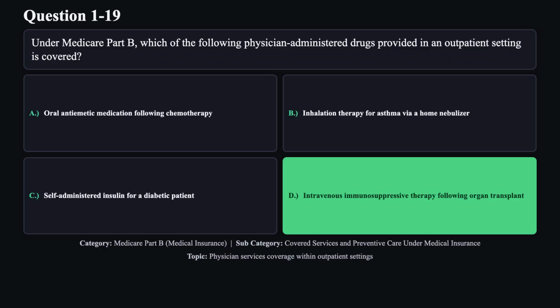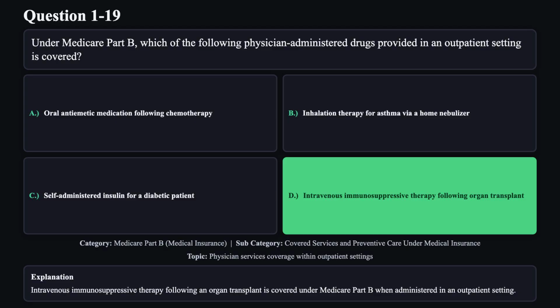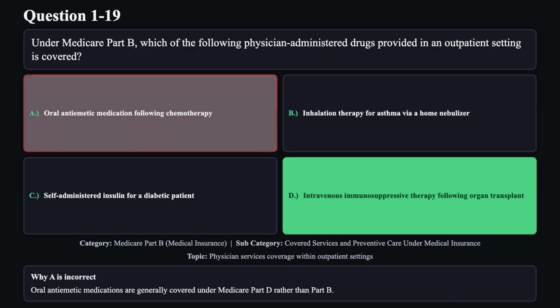The correct answer is D. Intravenous immunosuppressive therapy following an organ transplant is covered under Medicare Part B when administered in an outpatient setting. Reason A is not correct. Oral antiemetic medications are generally covered under Medicare Part D rather than Part B.